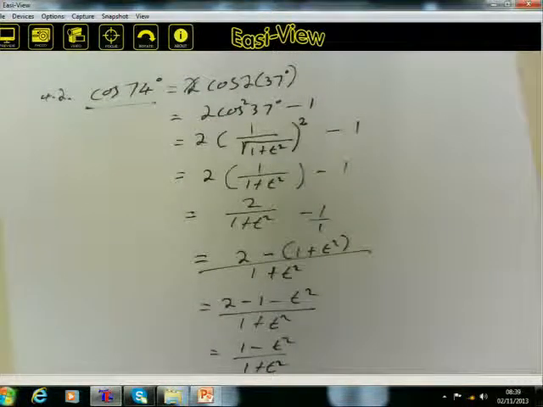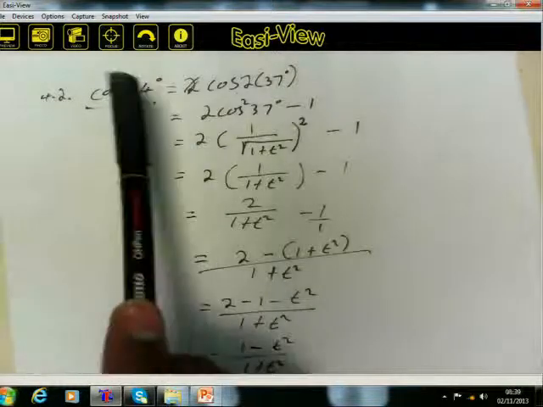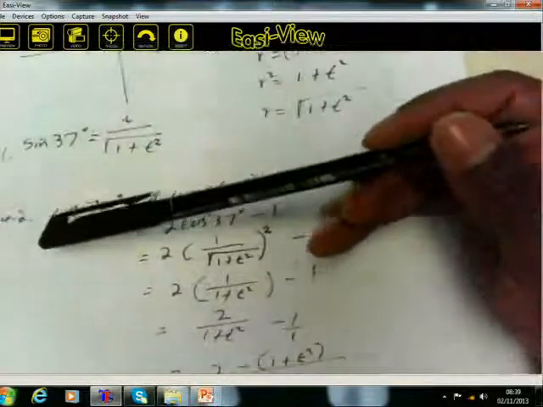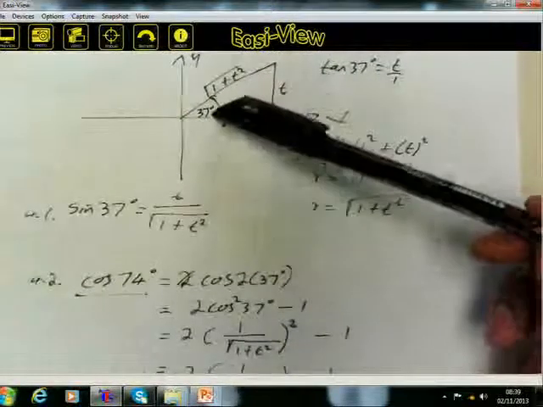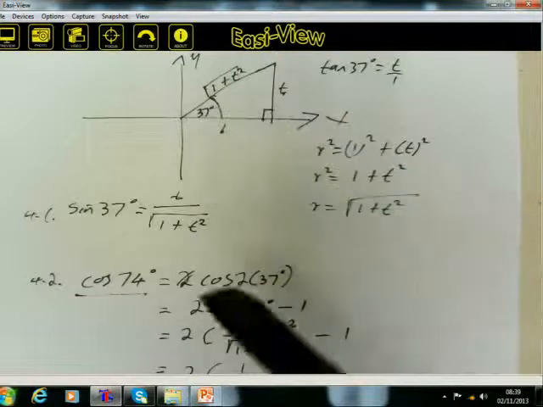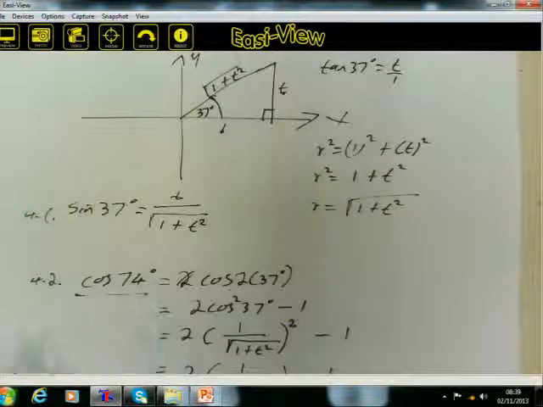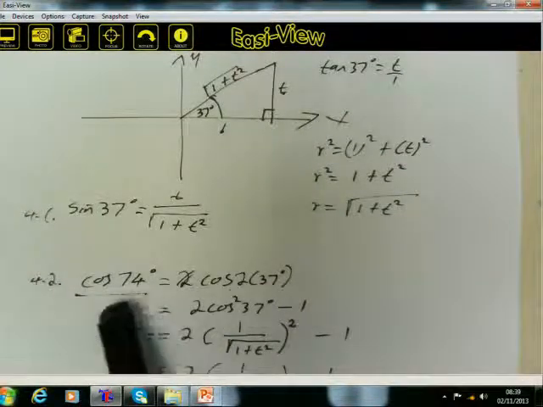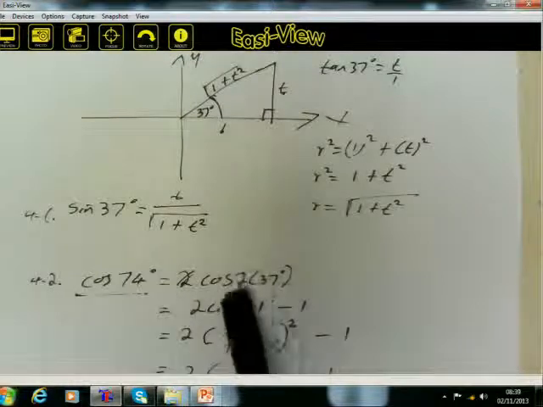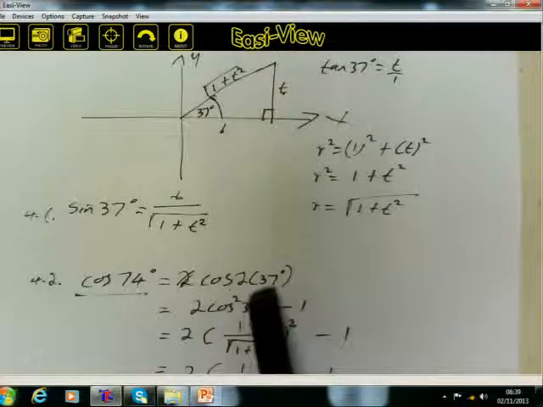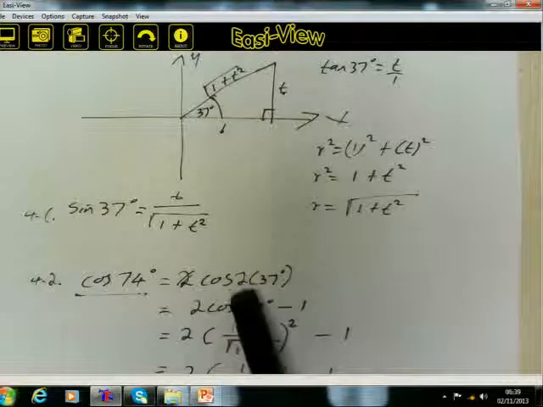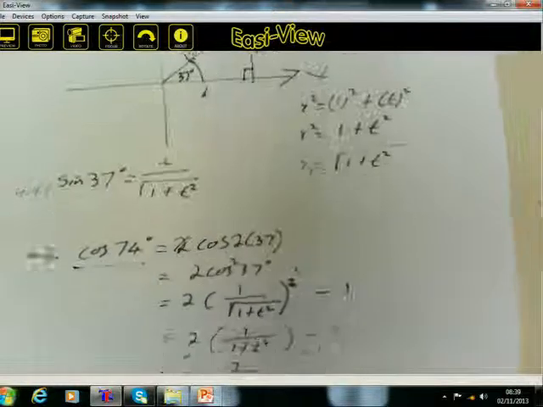For you to be able to solve that one, you need to know the double angle for cos, because originally in our diagram we had 37 degrees, but the question talks about 74. So you must play around with your arithmetic and know that 74 is the same as 2 times 37, which gives you a double angle for cos. Let's check the next one.